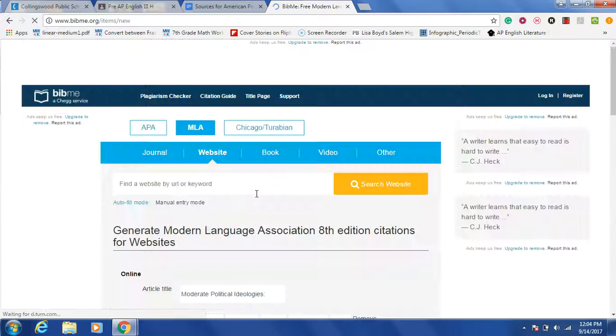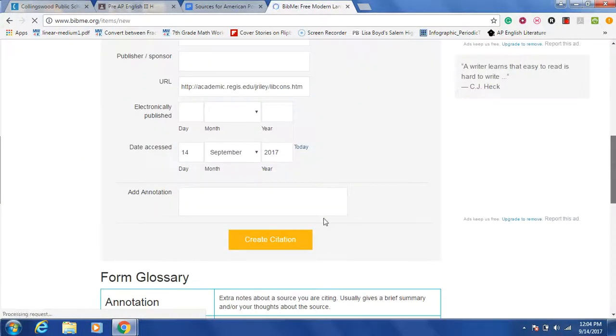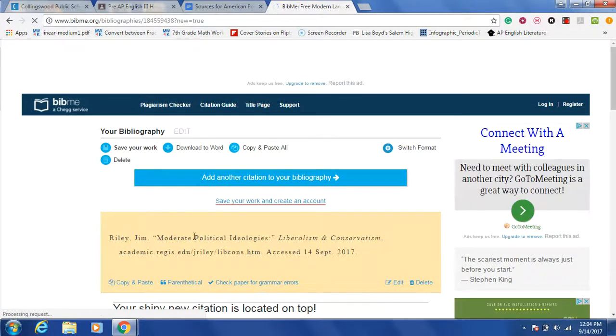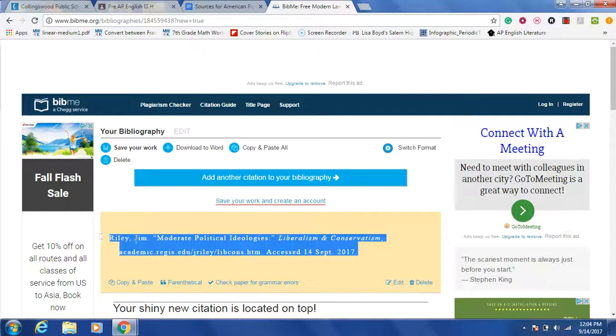So I'm going to hit final step. Again, this is telling me all the stuff that needs to be here. I'm going to hit create citation. And it starts with the author, goes to the work inside of quotation marks because this is an article. Then it has the actual book that it came from, and it has the URL access to it. So now what I'm going to do is I'm going to cut and paste this, okay? You could also just write it down. I'm going to cut and paste it.